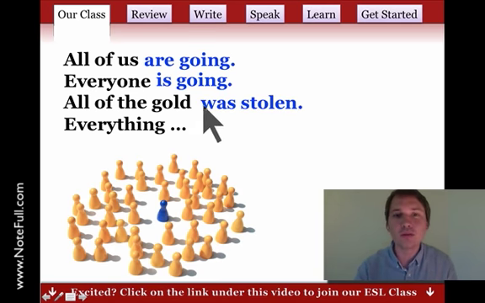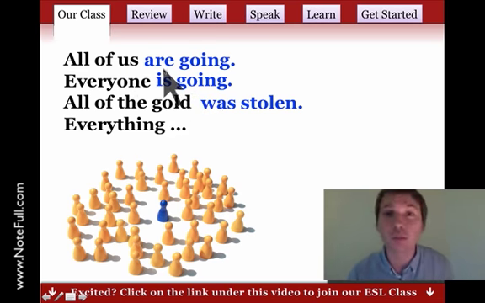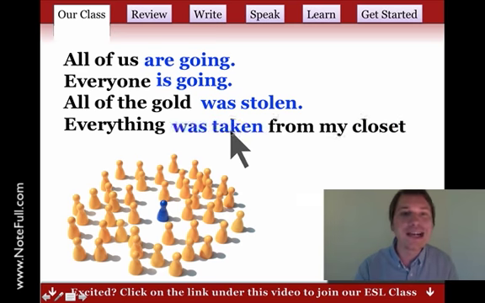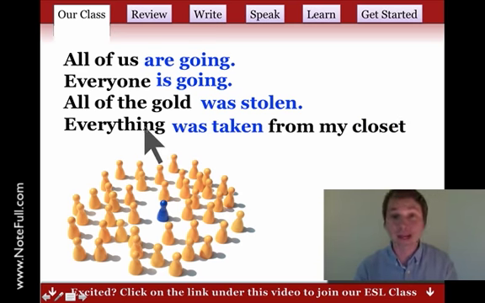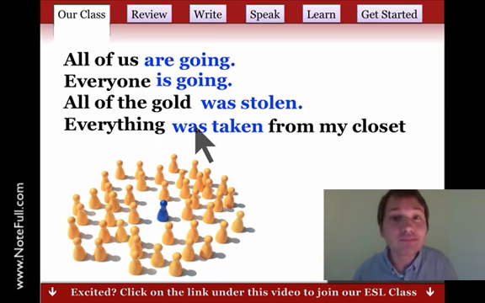And then all of the gold was stolen. In this case, we're talking about gold, so we use a singular verb. But here we're talking about us, so we use a plural verb. It seems crazy. And then everything was taken from my closet. Everything is a singular noun, so we use a singular verb. Today we're going to learn about those types of words. They're really, really tricky examples.